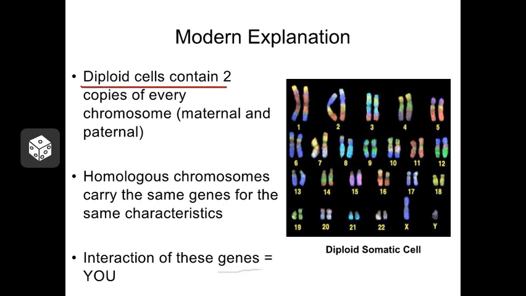Diploid cells are going to contain two copies of every gene, and that's because one of them is maternal and one of them is paternal, and they exist in these pairs called homologous chromosomes. Now, the maternal gene and the paternal gene may differ just a little bit from one another. For instance, if this little gene up here is for eye color, maybe mom gave you the gene for blue eyes and dad gave you the gene for brown eyes. So they're not entirely identical, and it's actually the interaction between those two sets of genes that makes you you. The presence of one gene can affect the expression of the other gene, and that can make some unique combinations.